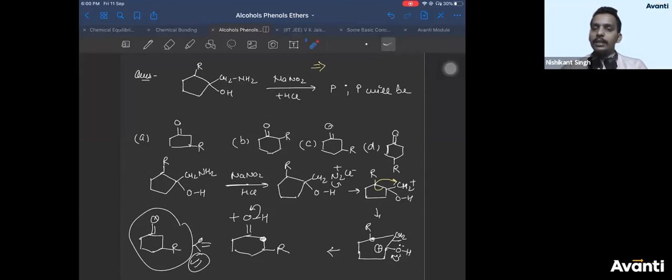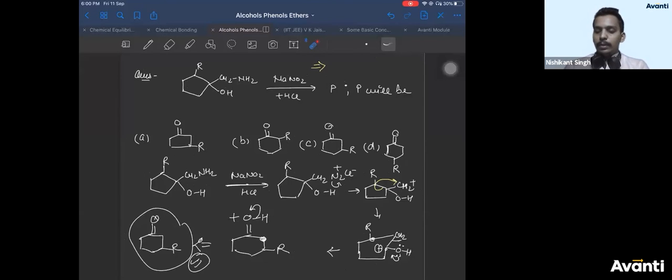The only challenging step here was this. Which bond will you break? This one or this one? That was the only challenging step in this question. Is that clear, everyone? Any doubt on this whatsoever? Please ask. Look, when you go home, you should not get any doubt, like you are already at home.